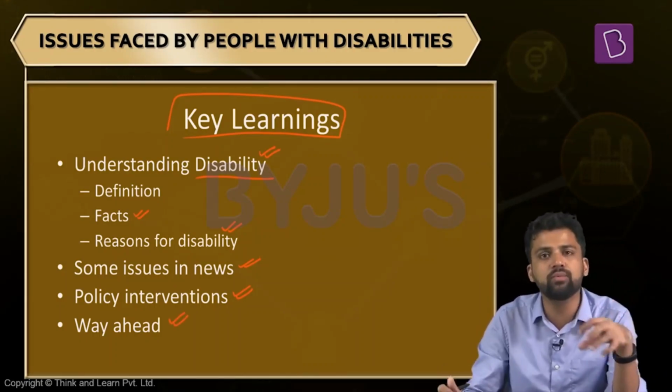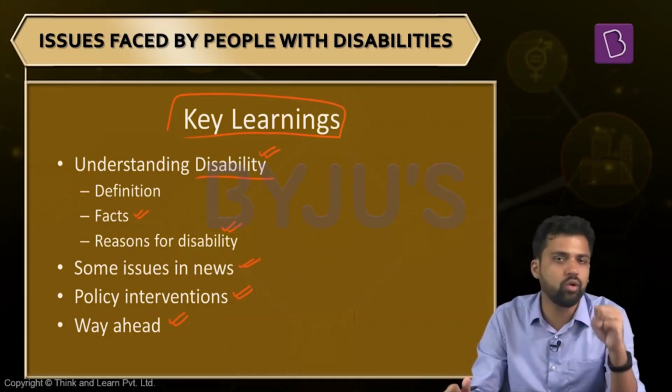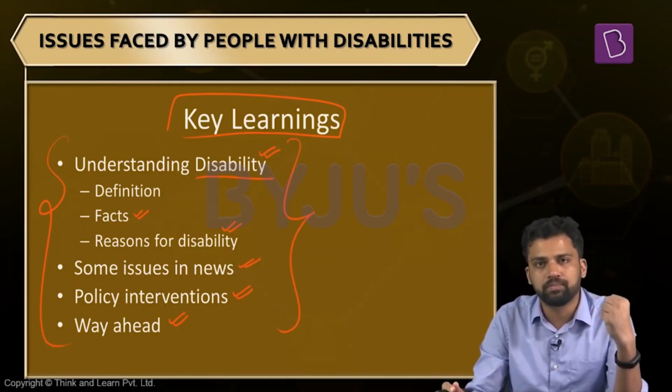And in the final part, we will look at some challenges when it comes to drafting policy for the disabled population. And we'll also look at some solutions on how to improve on that. So this is going to be the entire structure of our learning today. So we'll start with the topic.